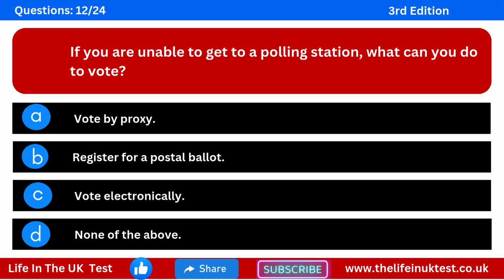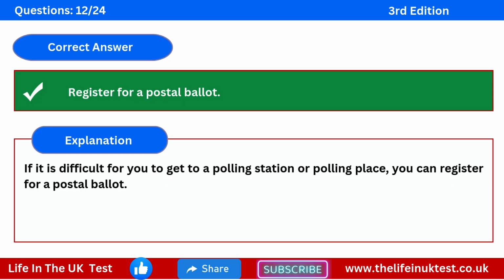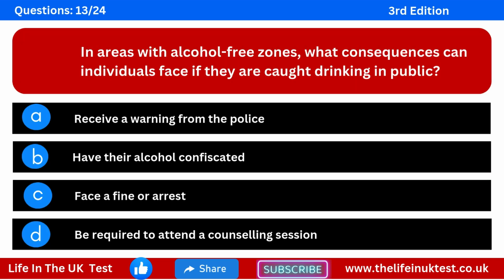Question 12. If you are unable to get to a polling station, what can you do to vote? Option A, vote by proxy. Option B, register for a postal ballot. Option C, vote electronically. Option D, none of the above. The correct answer is register for a postal ballot. Explanation: if it is difficult for you to get to a polling station or polling place, you can register for a postal ballot.